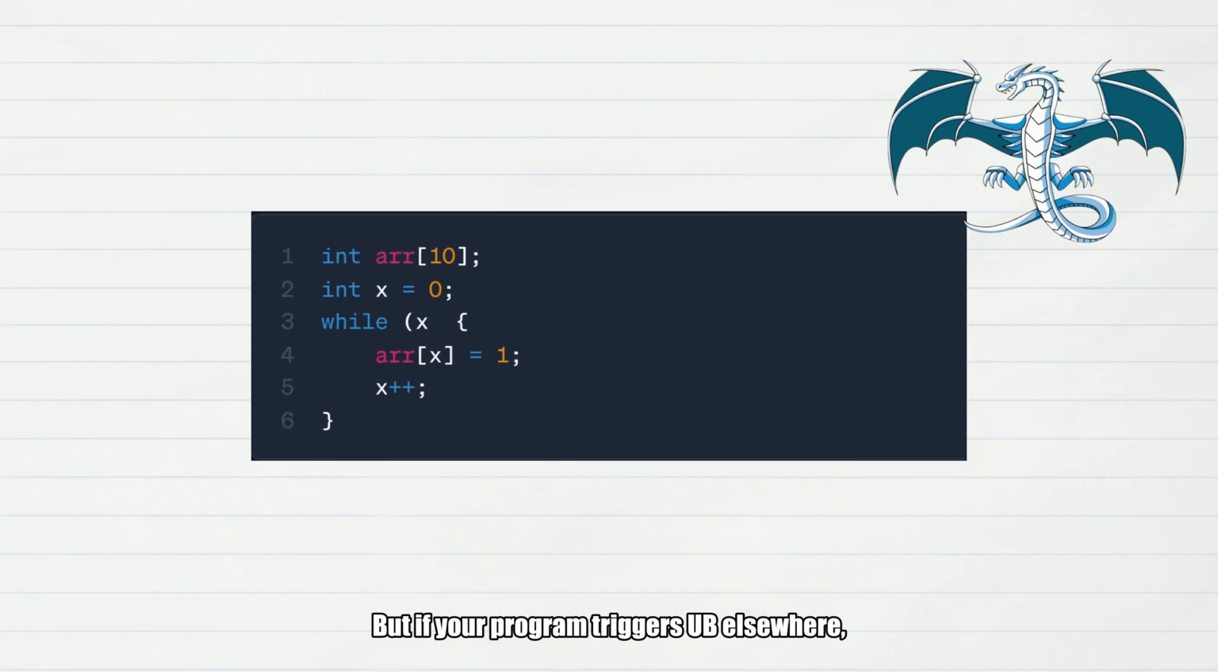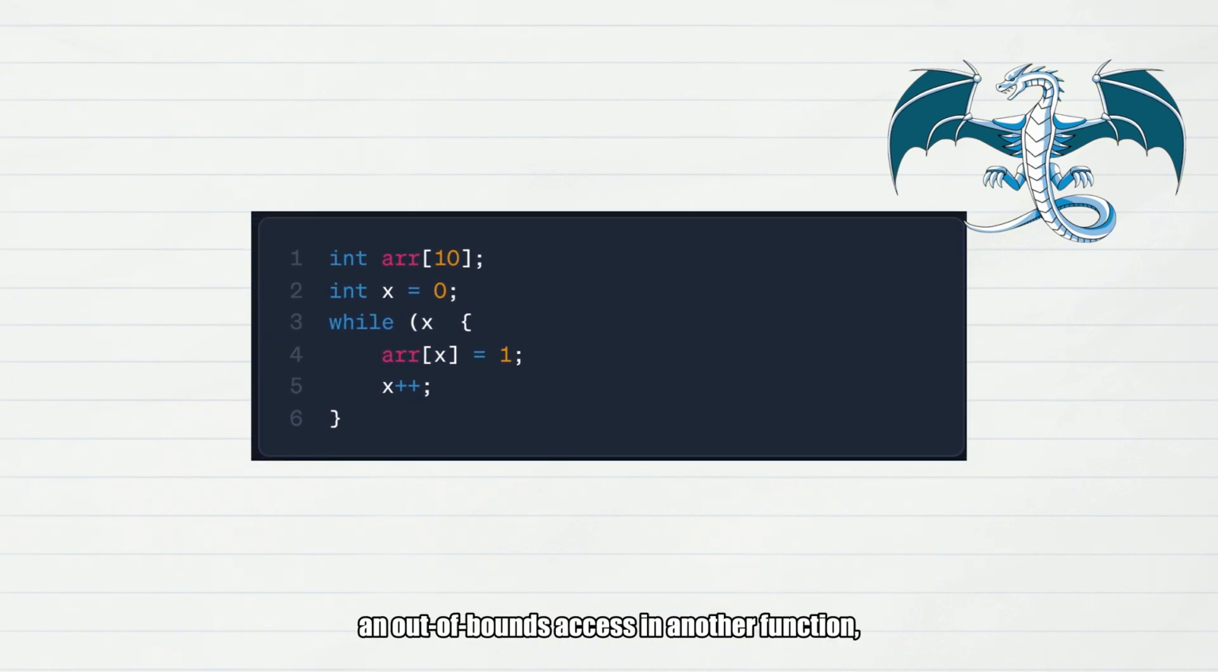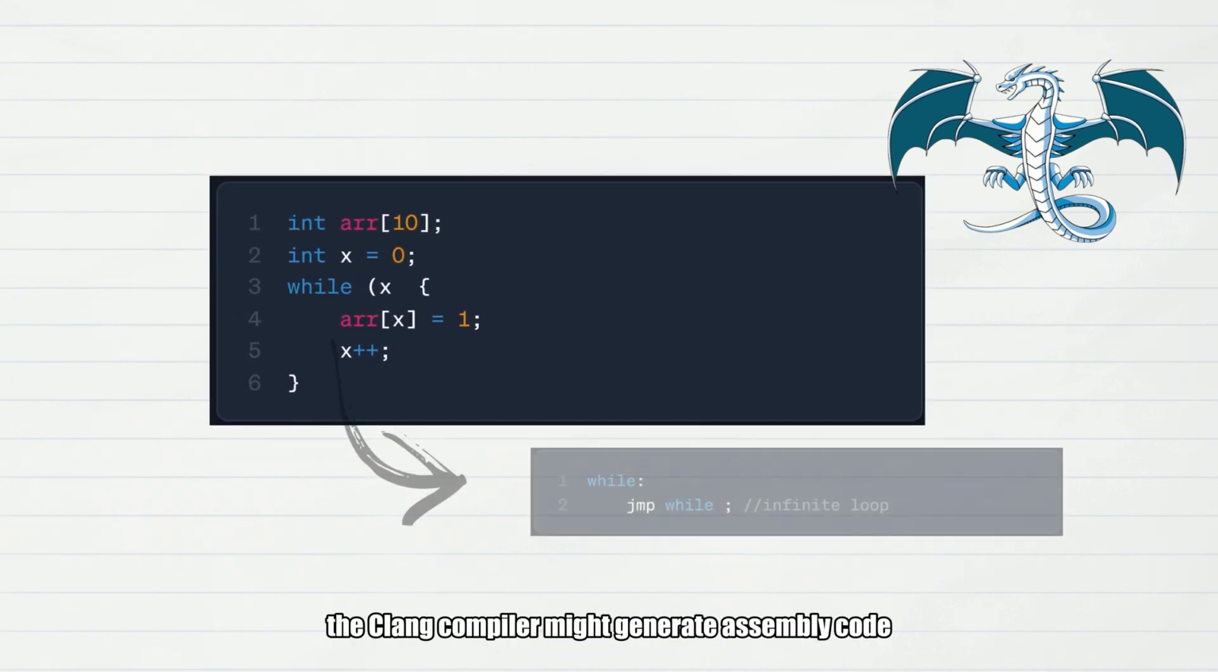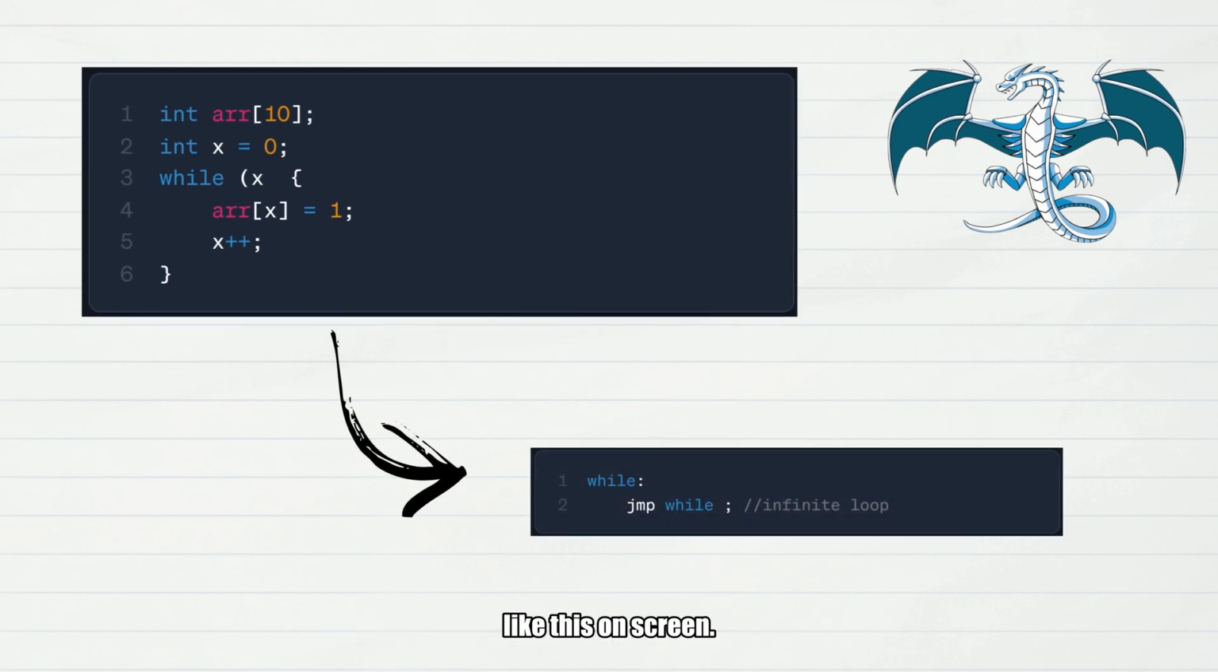But if your program triggers UB elsewhere, for example, an out-of-bounds access in another function, the Clang compiler might generate assembly code like this on screen. Why? The compiler's logic is, since the program already has UB, the semantic correctness of this loop doesn't need to be guaranteed. So, it simply gives up and generates the simplest instructions.